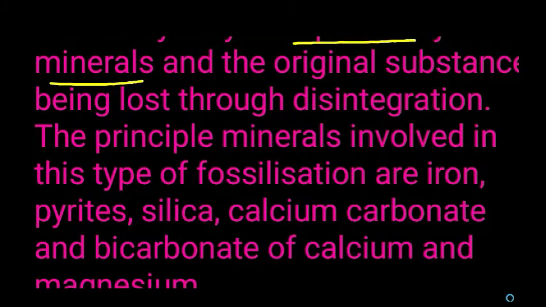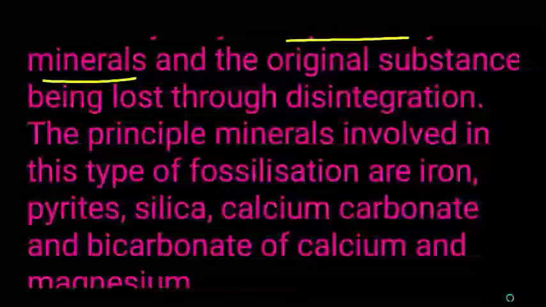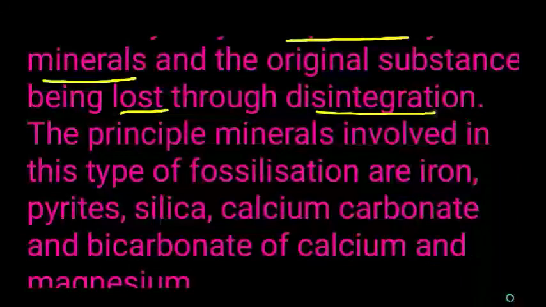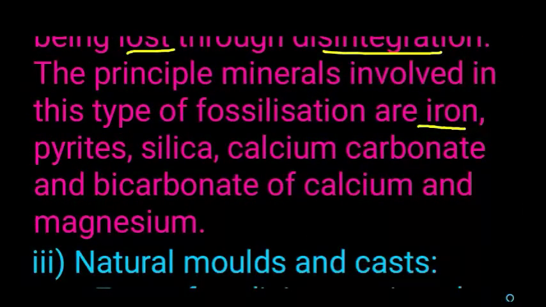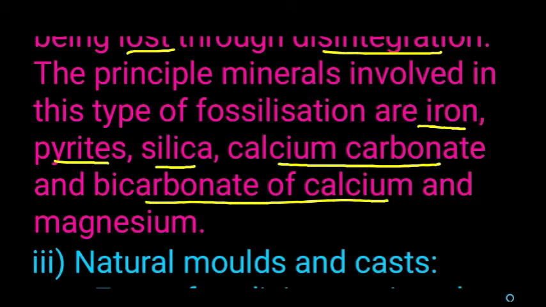Because the original substance is lost through disintegration, it is replaced by minerals such as iron, pyrites, silica, calcium carbonate, bicarbonate of calcium, and magnesium. These substances replace the original substances of the dead organisms. That process is called petrifaction.